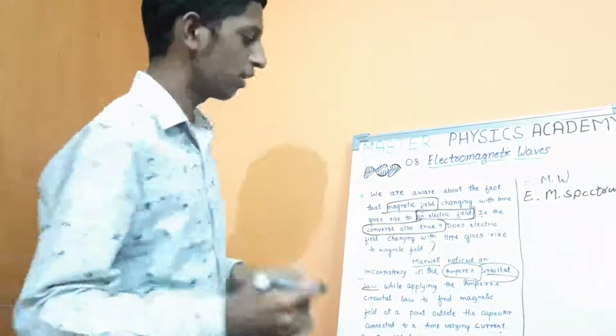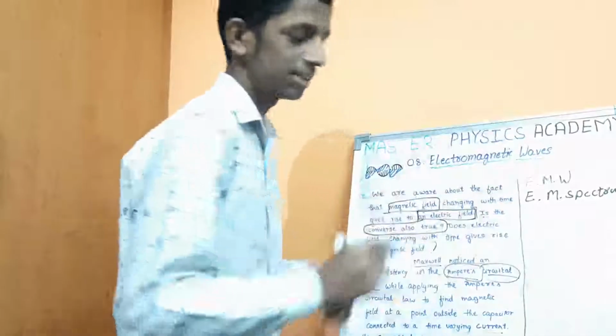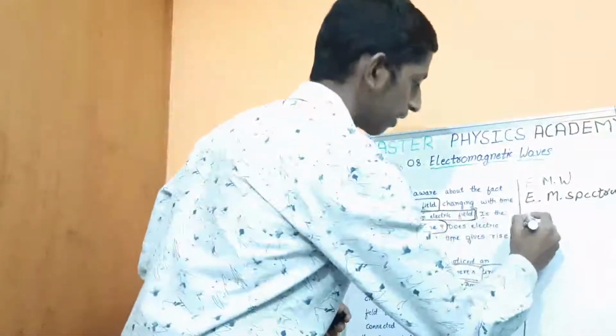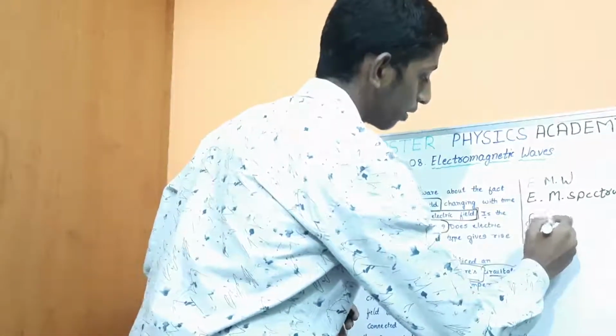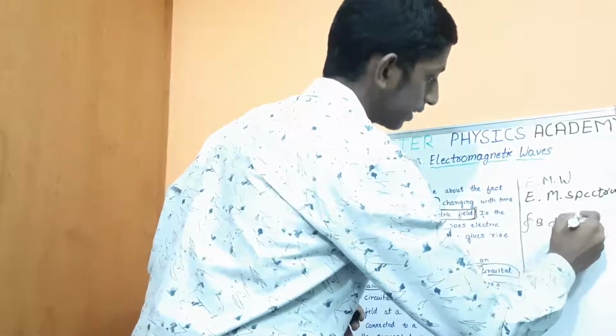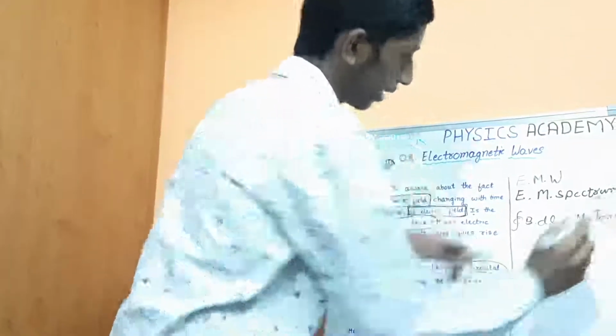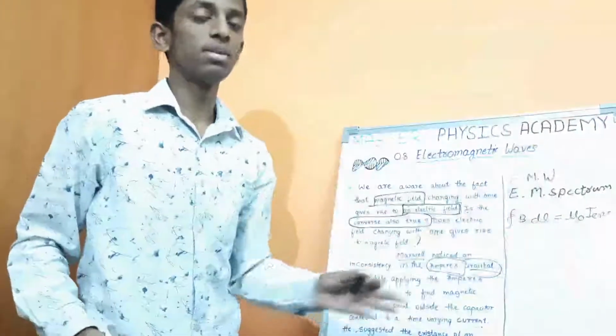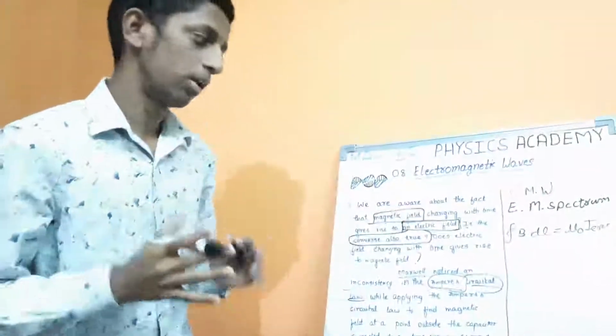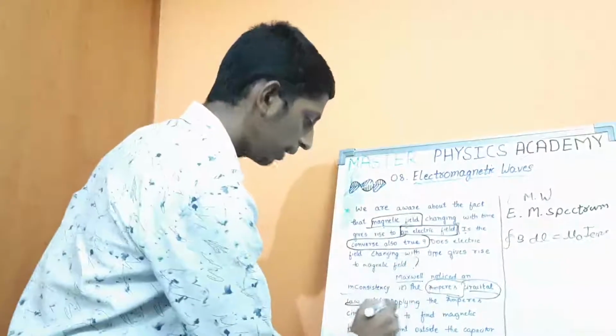As many have said, Ampere's circuital law means the line integral of B dot dl is equal to mu naught I enclosed. What is meant by I enclosed? I enclosed means the current enclosed in the loop while applying.